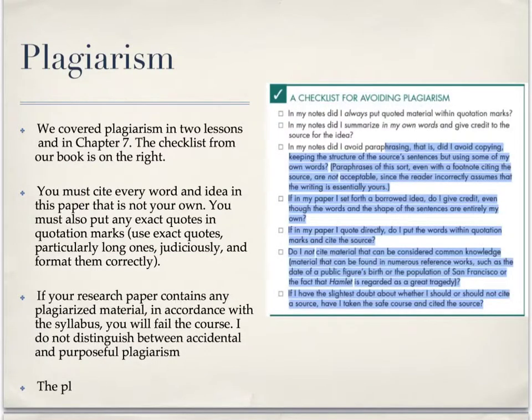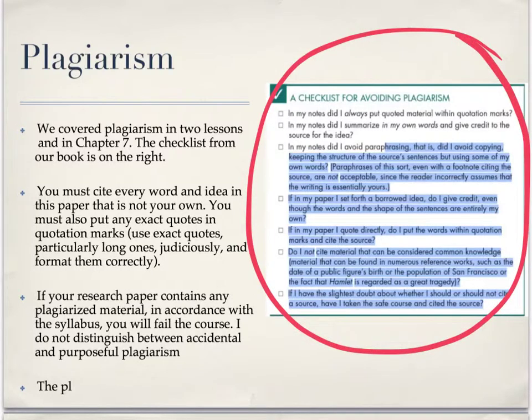We covered plagiarism in 2 lessons and in Chapter 7. The checklist from our book is here on the right. This is directly from our book. This is the definition of plagiarism we're going to use. You have to cite every word and idea in this paper that is not your own. You must also make sure that you put any exact quotes in quotation marks. Make sure that you use exact quotes, particularly long ones, judiciously, and that you format them correctly. If your research paper contains any plagiarized material, in accordance with the syllabus, you will fail the course. Be really careful of that.